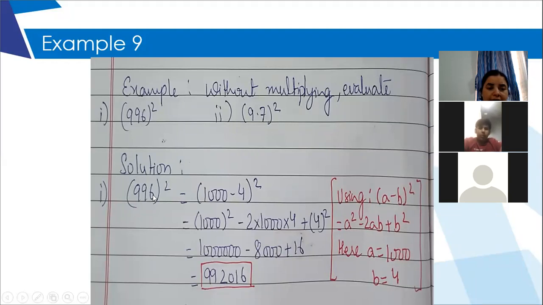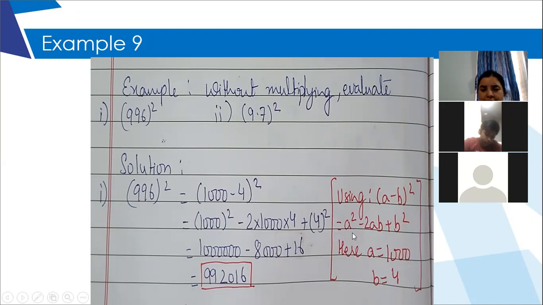So 996 square, I wrote it this way, 1000 minus 4 whole square, because 1000 minus 4 is the replacement for 996. If you subtract 4 from 1000, you will get 996, and the square is placed the way it was there initially. After that, I used this identity, a minus b whole square, where my a is 1000 and b is 4.